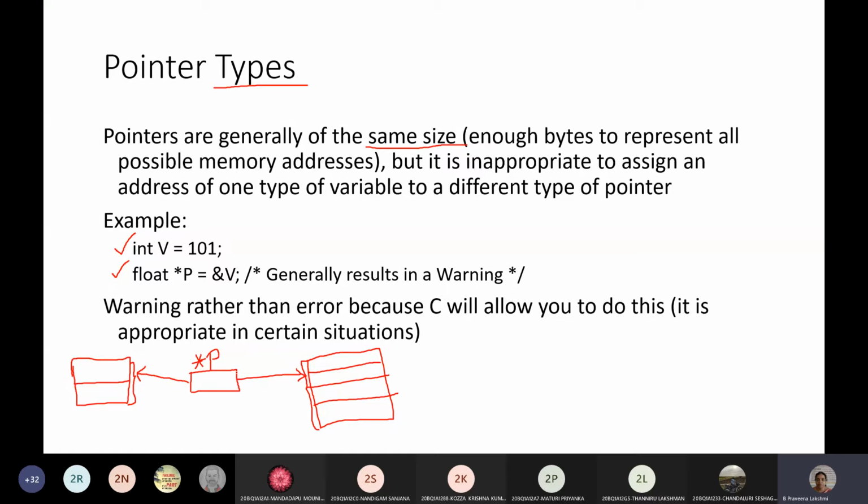Typecast cheyali. Okay, so whenever you have created a float pointer variable with one particular data type, it will be fixed to access that type of variables.